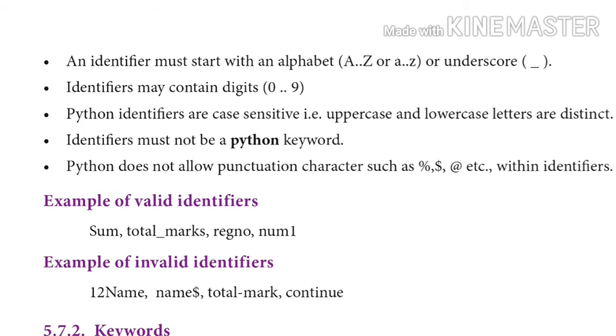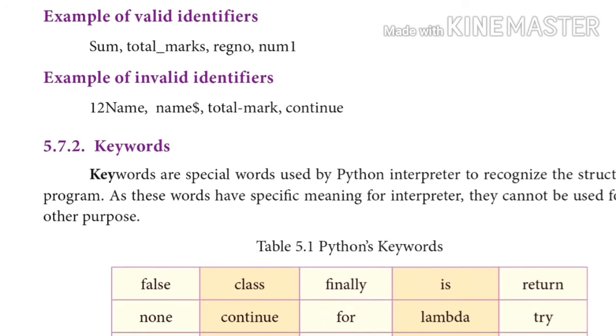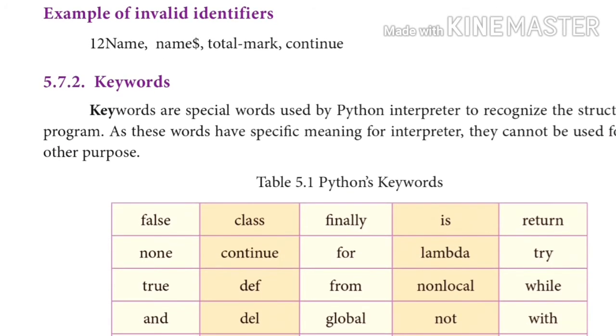The second set of examples are invalid identifiers. The first example, 12name, starts with a number, so it is invalid. The second one, name$, is invalid, as it should not contain punctuation characters like dollar or star. Next, total-marks: the hyphen is also a special character, so this is invalid. Next, continue is a keyword, so we should not use a keyword as an identifier. These are all invalid identifiers.